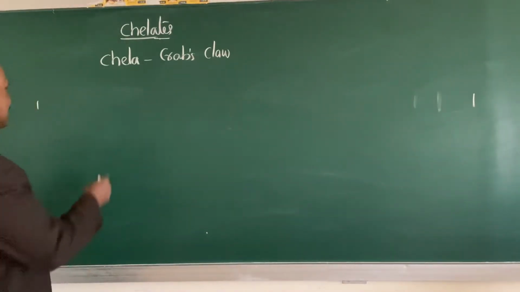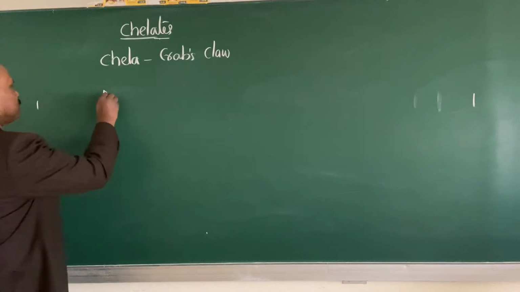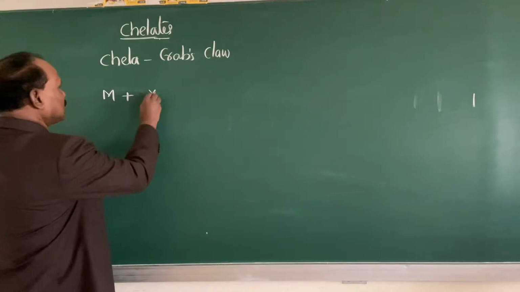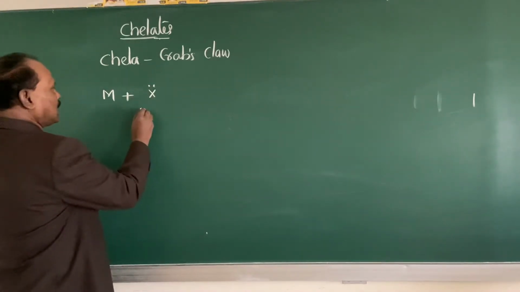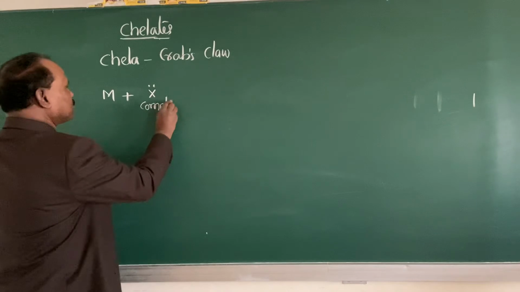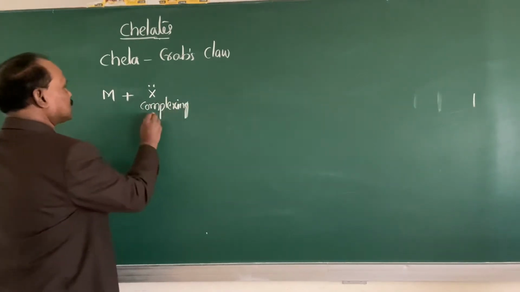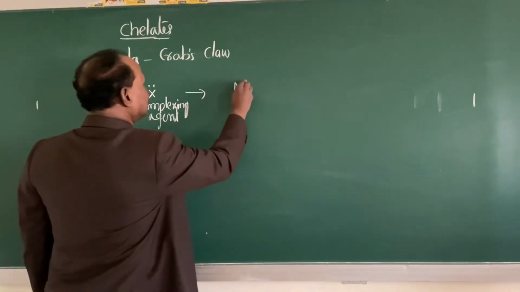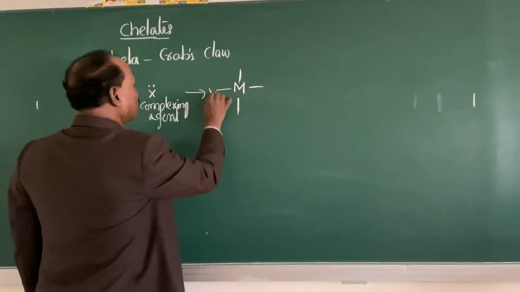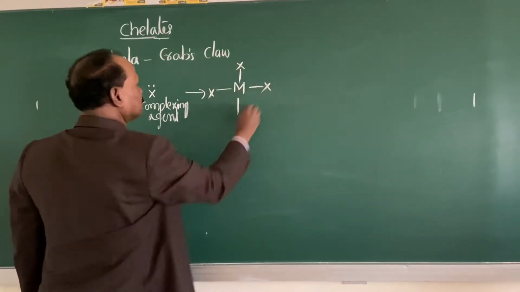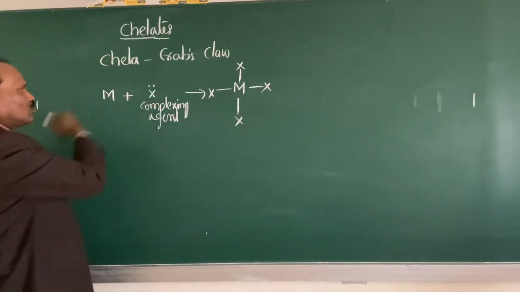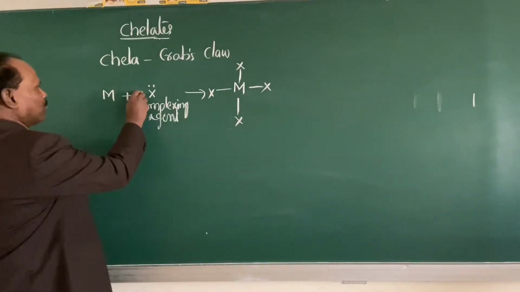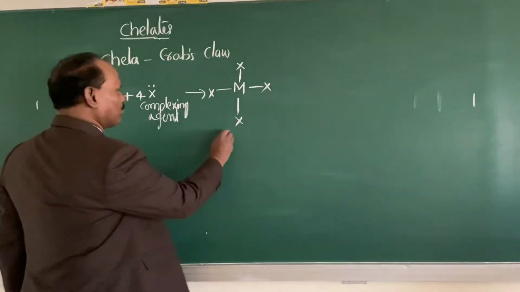Now what are these chelates? Observe here. I will write the metal ion. I will write a complexing agent. This is the complexing agent. And we get a compound like this. So the ligand donates a pair of electrons to the central metal ion to form a complex like that. So we call this a complex.